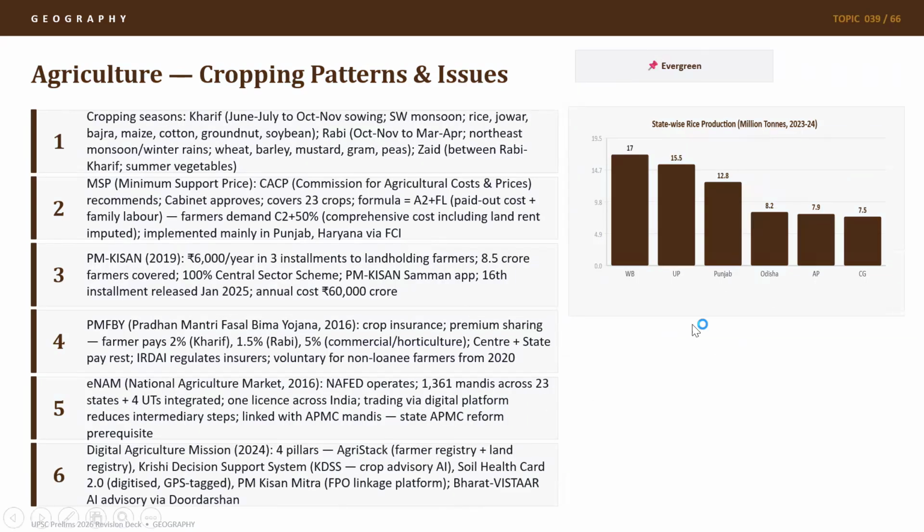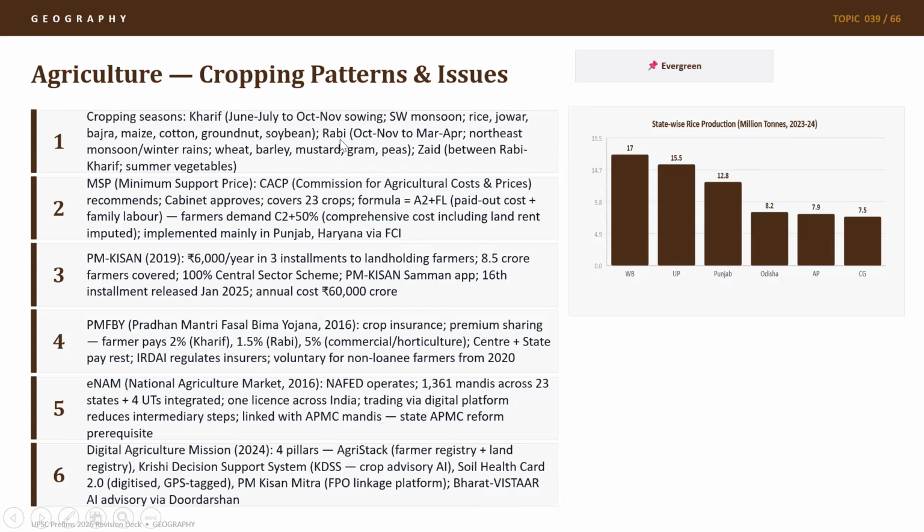Coming on to agriculture, we have state-wise rice production estimates, West Bengal being the highest producer, followed by UP and Punjab. So, which are the major cropping seasons in our country? There are three major cropping seasons. One is Kharif, which is the monsoon season. June to July, sowing happens, October to November, harvest happens. It is dependent on southwest monsoon. Rice, jowar, bajra, maize, corn, groundnut, and soybean are the major crops here. One should remember these crops.